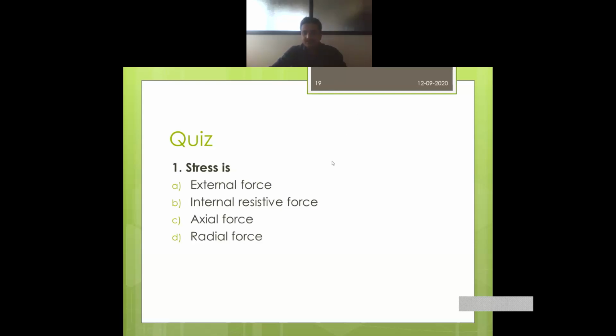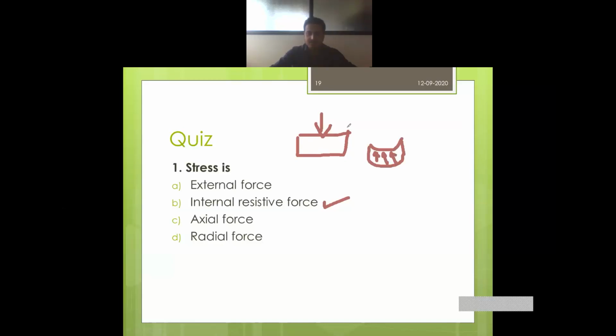Stress is not an external force. It is an internal resistive force. See, stress is a reactive force. Whenever I apply a load to any member, it is going to give some reaction. Because of this reaction, some internal forces are developed. These internal forces are called stress.